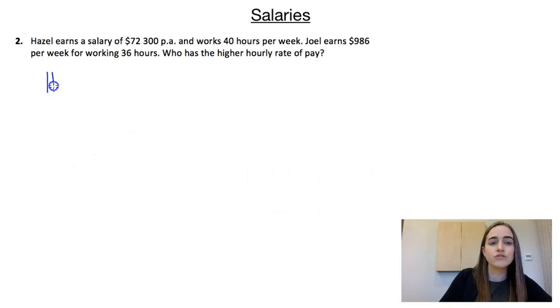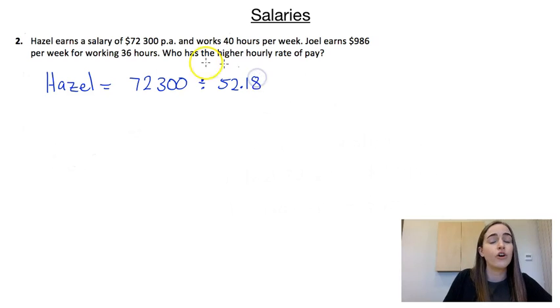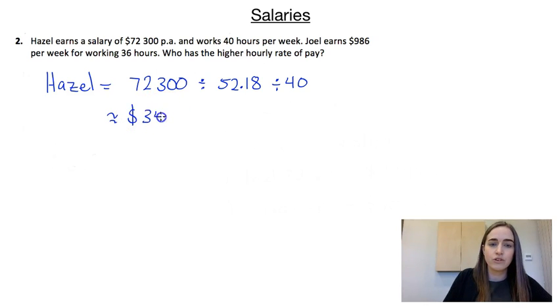So if we look at Hazel first, to figure out her hourly rate of pay, we're going to have to figure out her weekly rate of pay and then we can divide it by 40 because we know she works 40 hours per week. So we're going to have to do that 72,300 divided by 52.18. That'll tell us how much she earns per week, and then we can divide that by 40 because we know she works 40 hours in that week. So that'll tell us that approximately every hour she's earning $34.64.